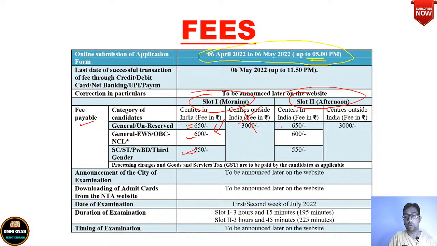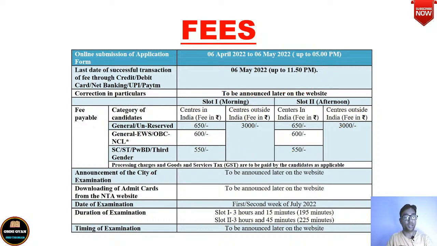Slot 2, afternoon slot, again general 650, EWS, OBC NCL 600 and 550, and these are centers outside India. We need not talk about this. So slot 2 afternoon, slot 1 morning. These are the fees applicable. The fees is the same, fees has not changed.